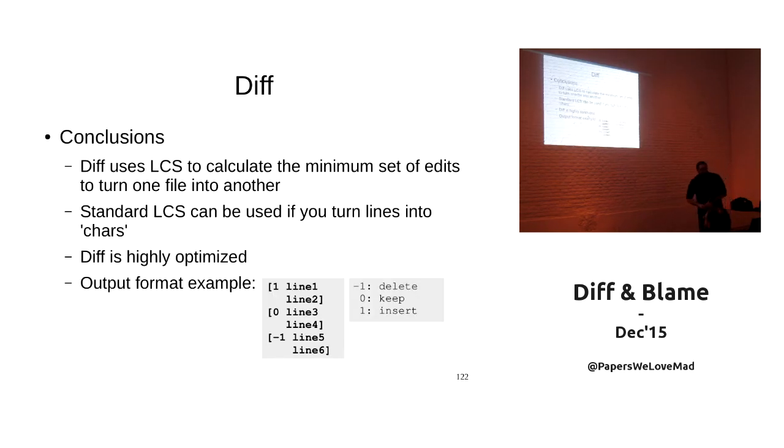So, conclusions about this. This uses LCS to calculate the minimum set of deletes from one file into another. It's basically the standard LCS, but usually using hashing to turn lines into characters. What about collisions? Well, if you are unlucky, you will have collisions. Of course, that's not usually the case. This is also highly optimized in ways I don't understand. And the output format example is just like this.